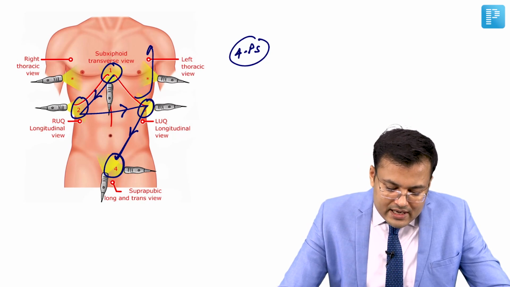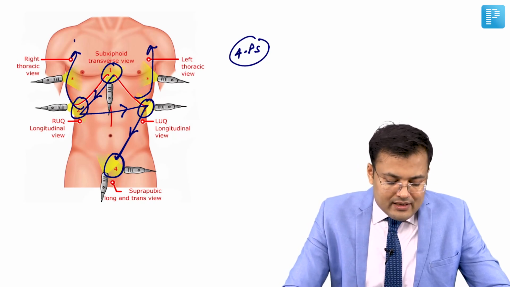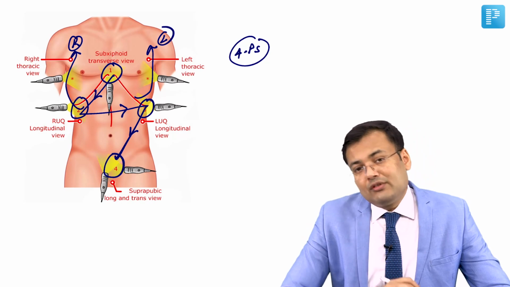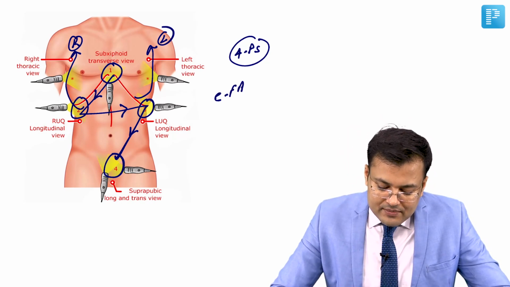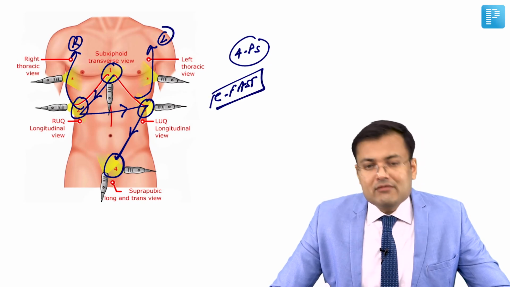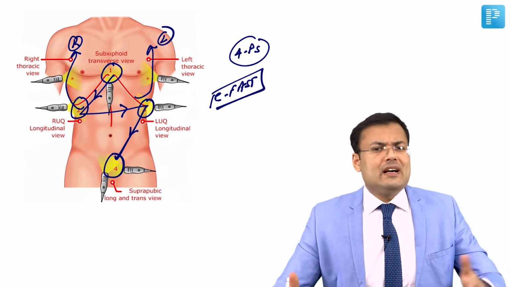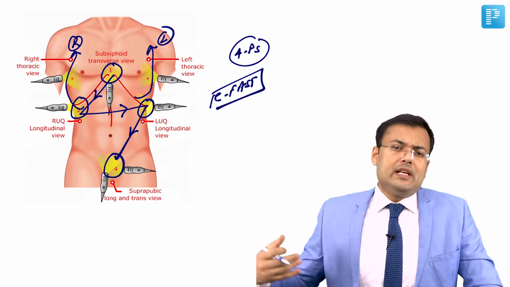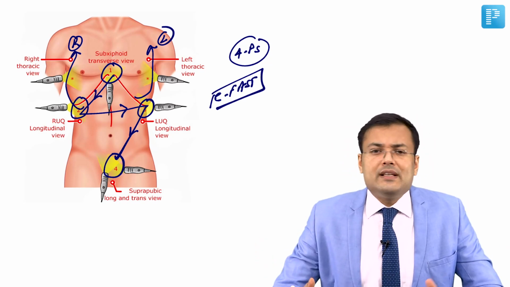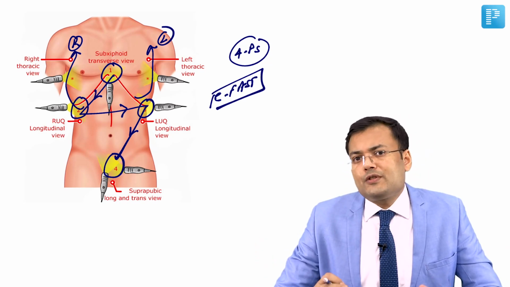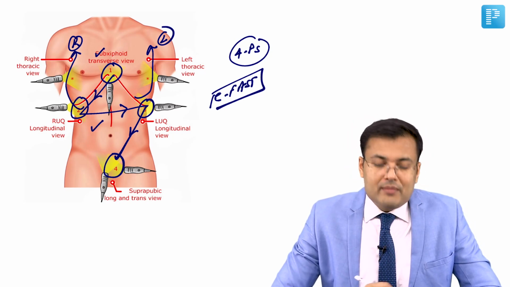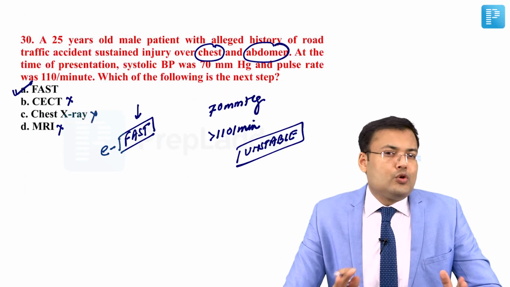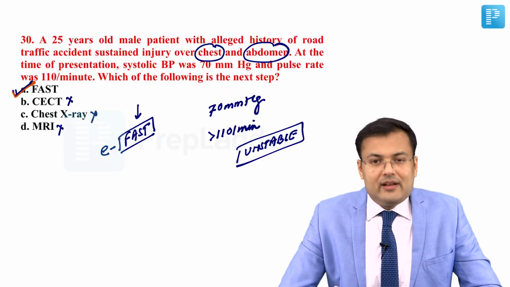Whenever we include right as well as left thoracic views, there are a total of 6 views in EFAST. And you must know this question which is frequently asked nowadays. Whenever a patient is having pneumothorax, you perform EFAST. There is a barcode sign, also known as stratosphere sign. So the patient is having injury to both abdomen and chest, we go for EFAST. So the correct answer for this question is A, that is FAST.